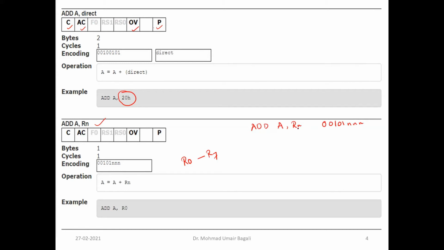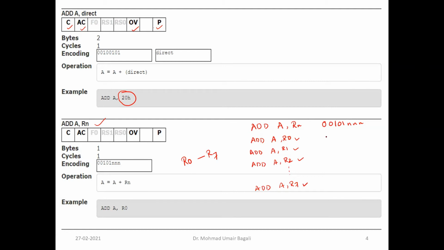So now what can Rn be? It can be ADD A, R0, or ADD A, R1, or ADD A, R2. Like this, in the register addressing mode, you have 8 such variants of ADD register addressing mode.